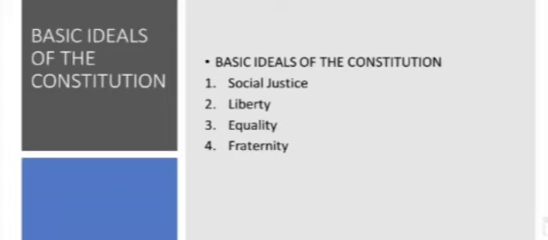Fraternity is nothing but freedom in friendship. In India, there are various communities which have their own cultures and traditions. In order to keep the nation united, the Constitution of India promotes fraternity among the various communities. Fraternity is nothing but friendship, brotherhood in a community. People can follow the ideal of living together like a brotherhood. Okay, children, all these are the basic ideals of the Indian Constitution.